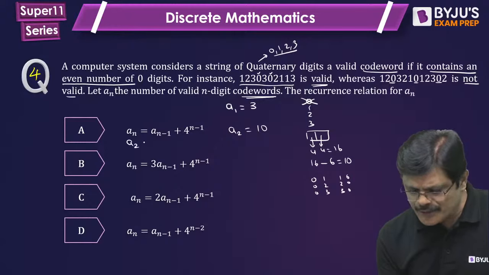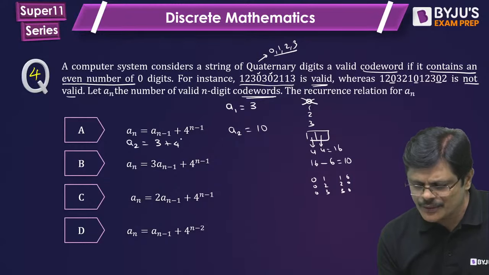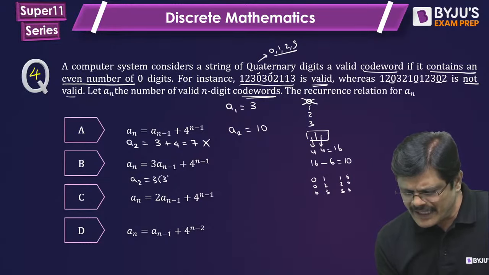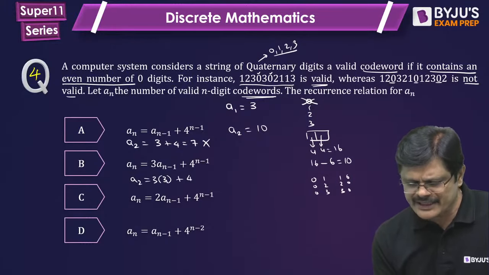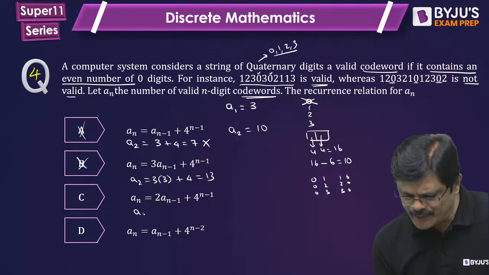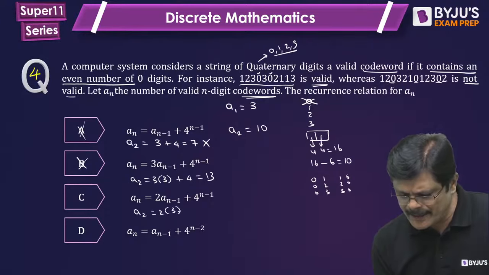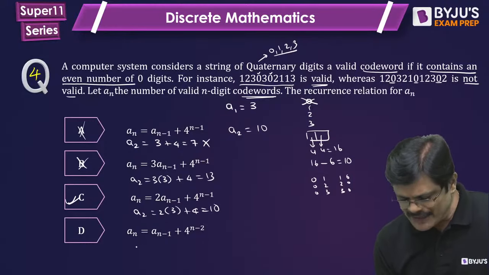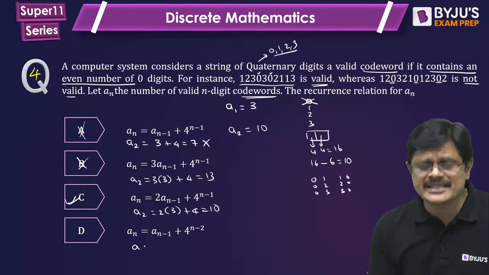What is A2? A1 is 3 plus 4 power 2 minus 1. 2 minus 1 is 4 power 1, which gives 7, which is a wrong option. Next, A2 is 3 into A1 plus 4. 3 threes are 9, 9 plus 4 is 13. This is a wrong option. Then A2 is 2 into 3 plus 4, which is 10. It may be the correct option. Now let us try the last one. If it fails, then C is the answer.